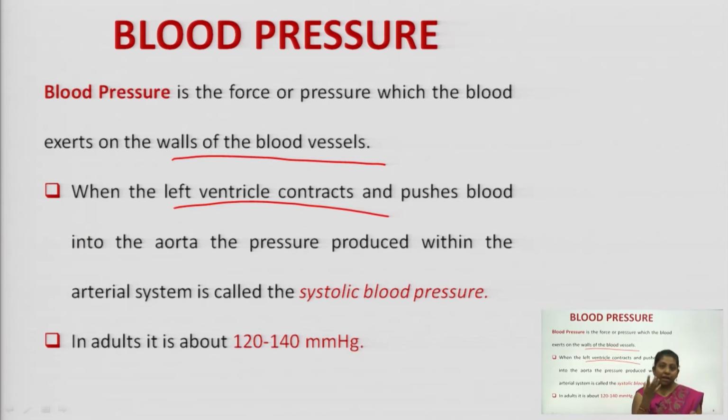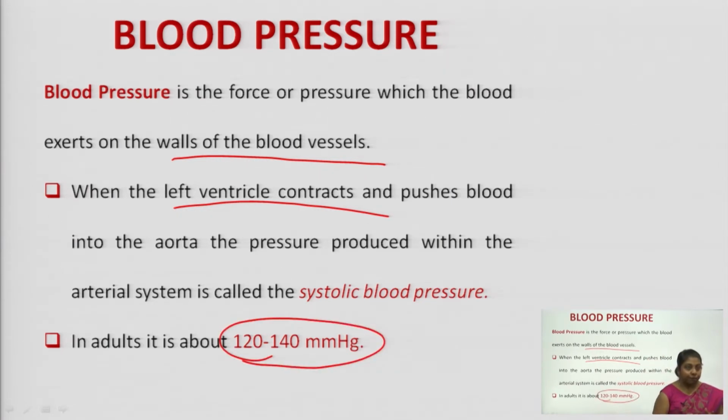Means your heart is contracting. Systole means contraction. At that time, what is the pressure? That pressure is 120 to 140 mmHg. Fine. So, this is the systolic blood pressure.